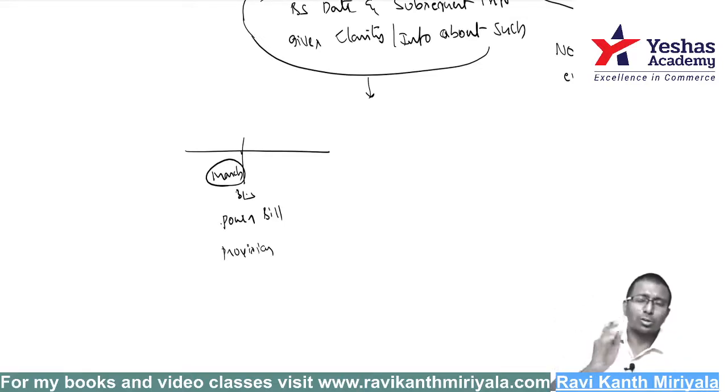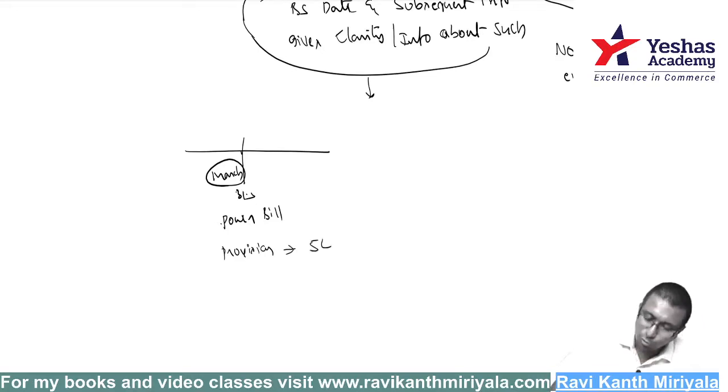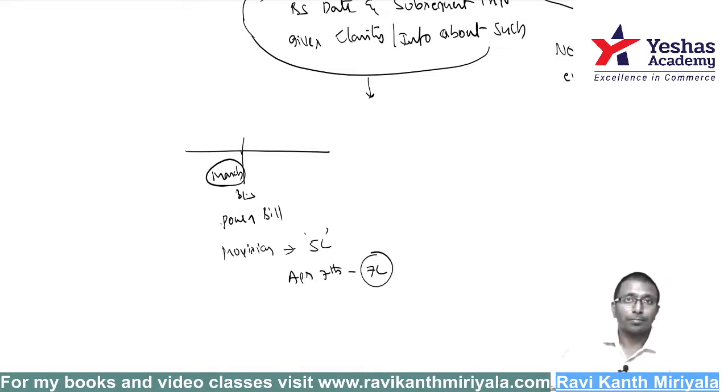Suppose they wanted to pass the provision entry on 31st March itself. Okay, fine, no problem. They made a provision for 5 lakh rupees for the power bill. Then on April 7th you received the actual bill. In that actual bill, there was actually 7 lakh rupees.